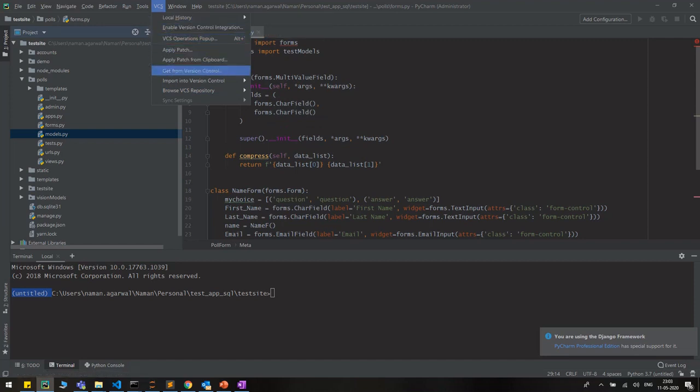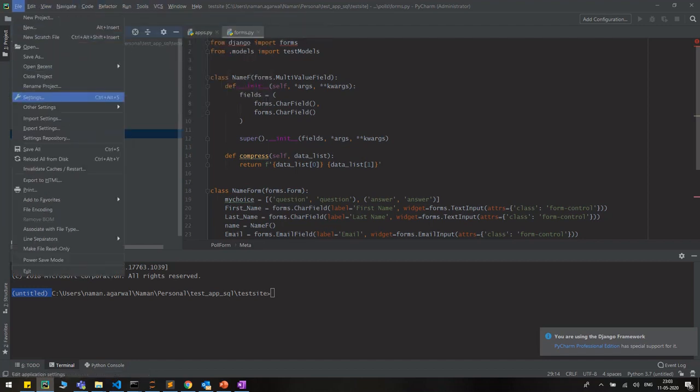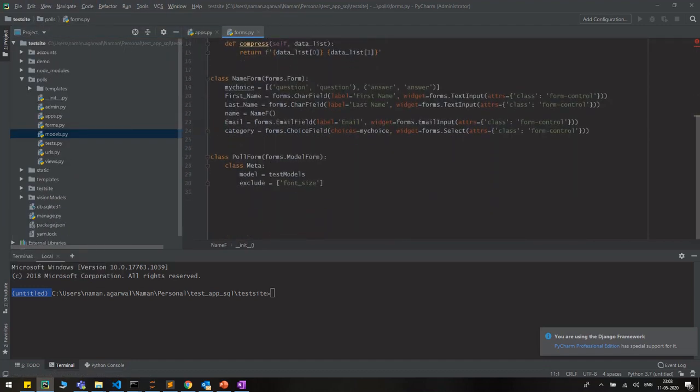Then we have VCS. VCS is basically for the version control repository. You can use it to configure your Git repo here. When you do any coding and want to push it to your repo, you can just use this field to push it. So you can see PyCharm has its own features.